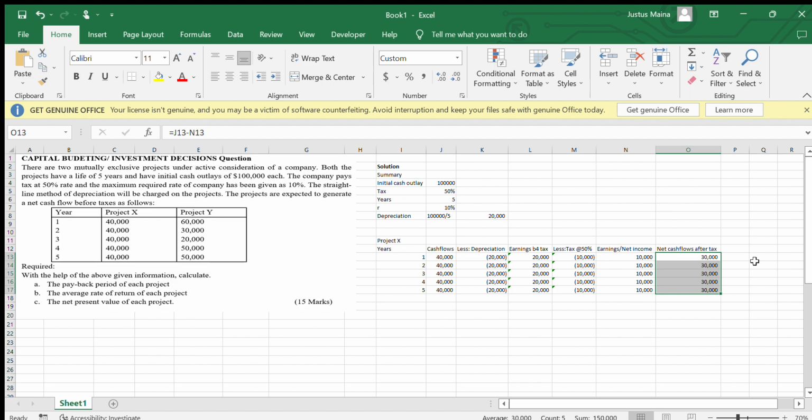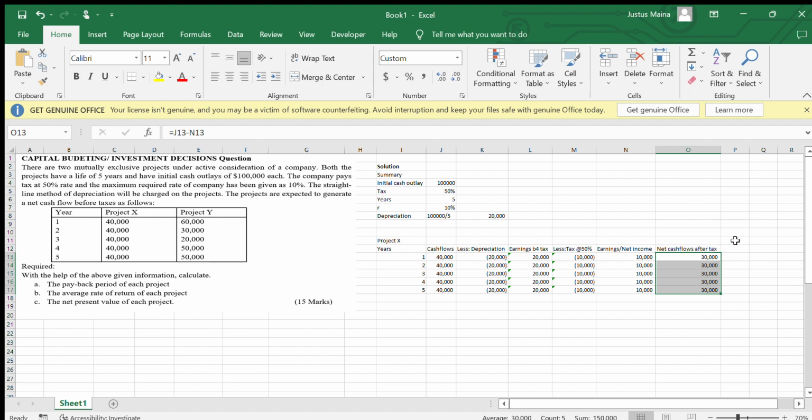We now go directly to the computation of the payback period. We compute it in two methods: the uniform method and the ununiform method, where the cash flows might be 60, 40, which are ununiform, but this one is uniform.